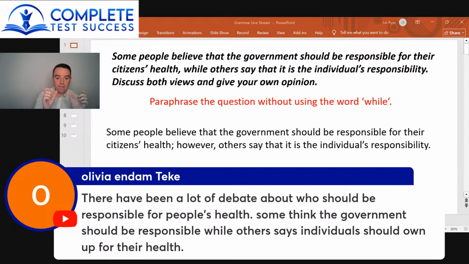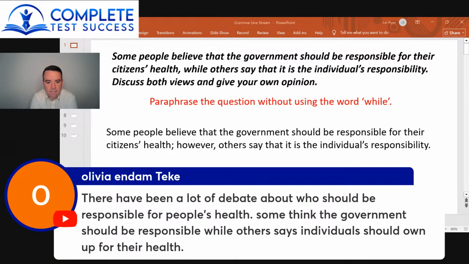So you have made this sentence about the topic of the question, so it's okay. But some people, they'll have a full sentence with no connection to the topic, and that would bring down their coherence and cohesion score. So I'd say just paraphrase the question. The question didn't say anything about a lot of debate, so I don't think you should. I think you should just say what the question says.